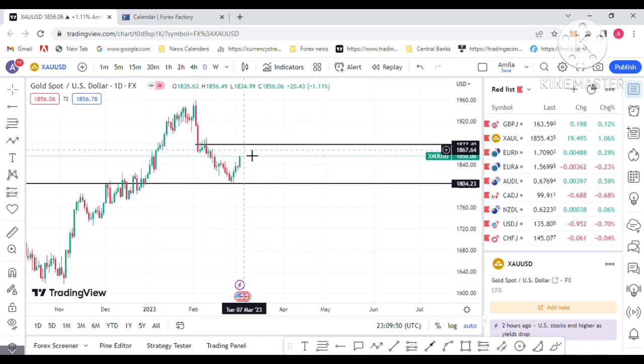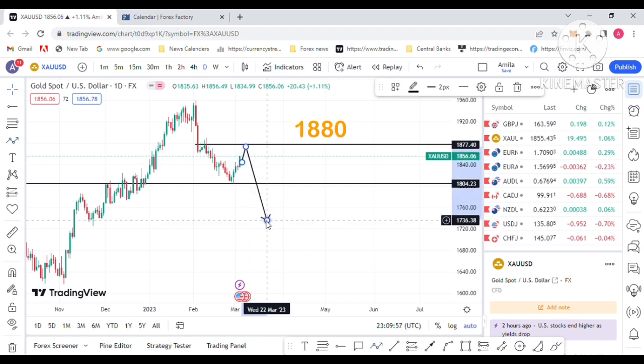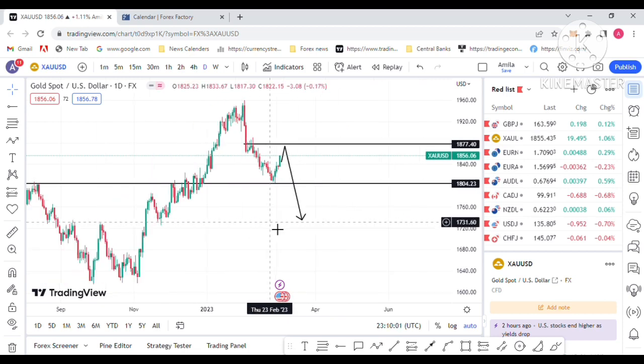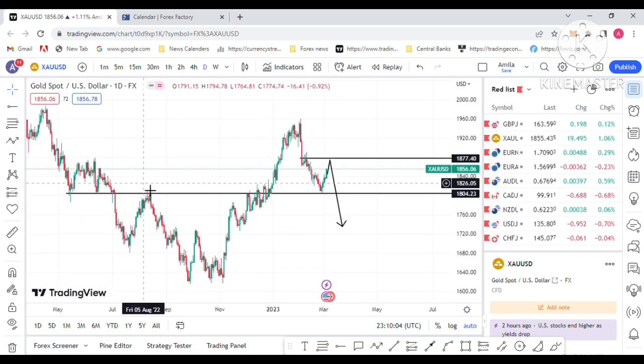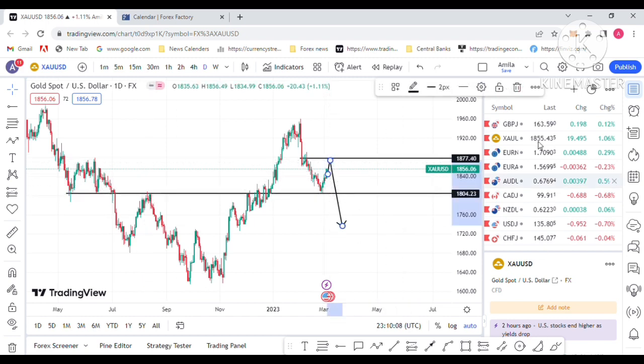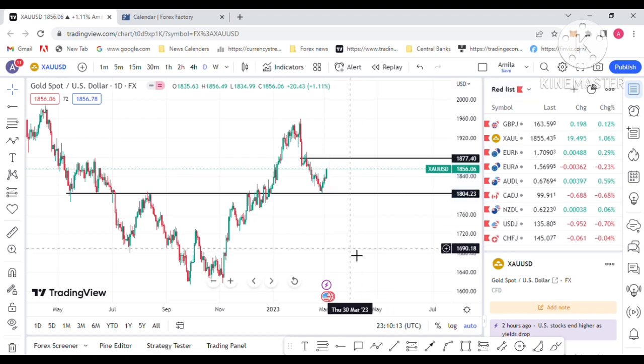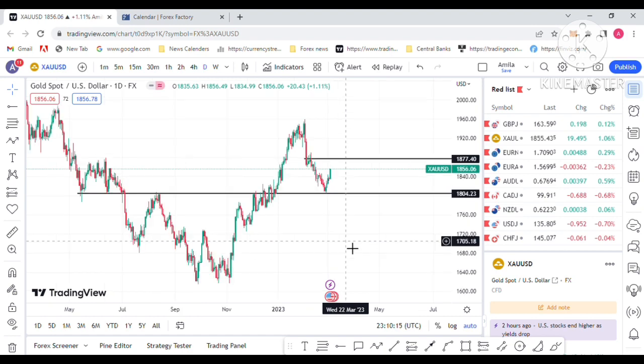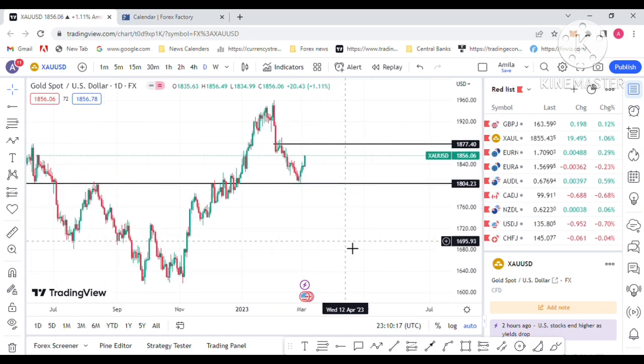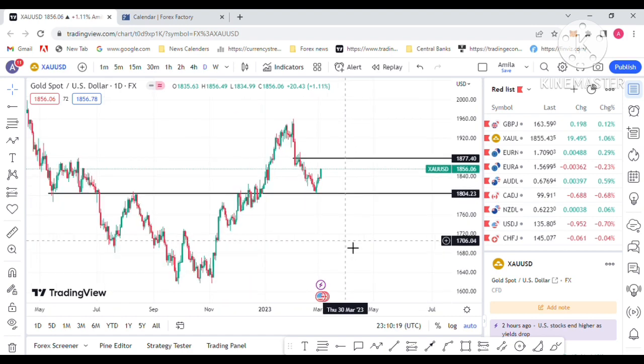I am forecasting that next week gold will continue up to the 1880 level and then it will drop below. That's my technical forecast, the technical picture for gold next week. So you can see it continuing upside to the 1880 level and then it will drop. That's the technical picture. Now I will move to the economic data.